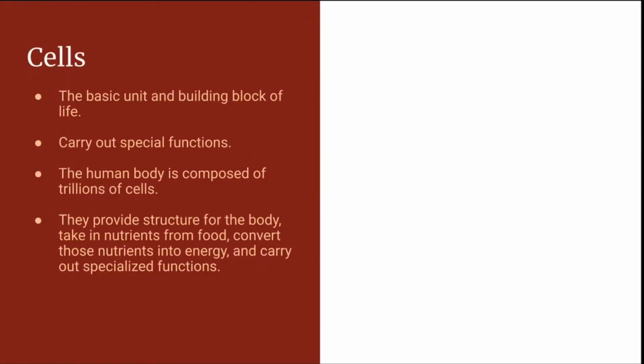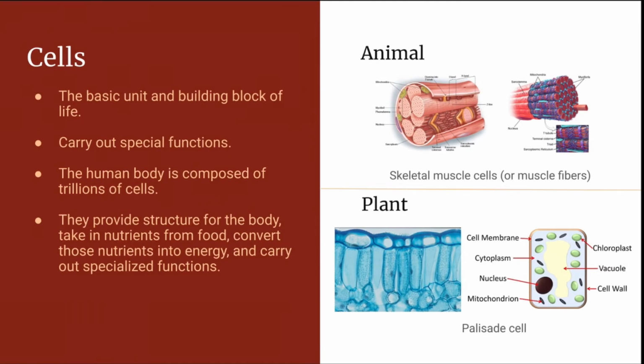Round 3. Cells. Cells are the basic building blocks in all living things. They bring about the conversion of nutrients and energy, reproduction, or cell division, and also carry out other specialized functions. A real-world example is a skeletal muscle cell, or muscle fiber, in an animal, and a palisade cell in a plant. Continuing with our analogy, cells are like bricks made from parts in the previous levels of organization.